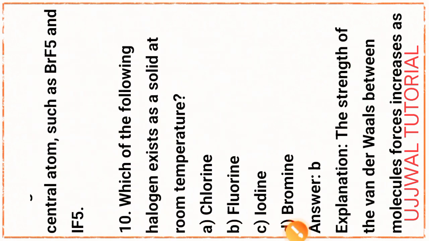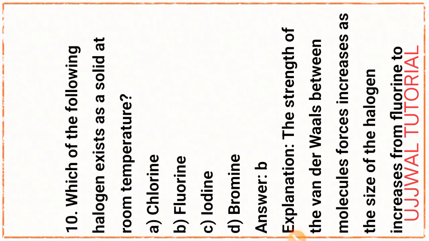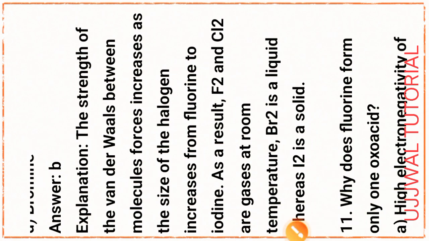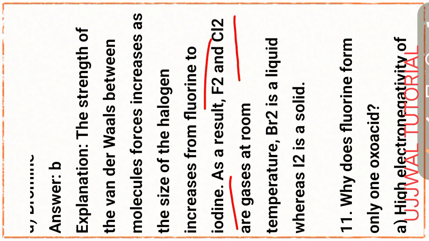Next question, question number 10. Which of the following halogen exists as a solid at room temperature? Option B, fluorine. Due to explain for this part, the strength of the van der Waals intermolecular force increases as the size of the halogen increases from fluorine to iodine. As a result, fluorine and chlorine are gases at room temperature.